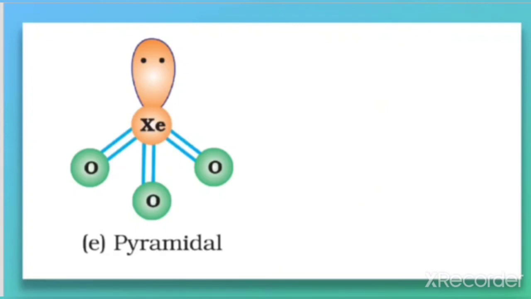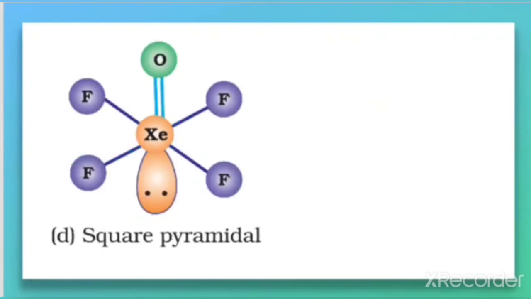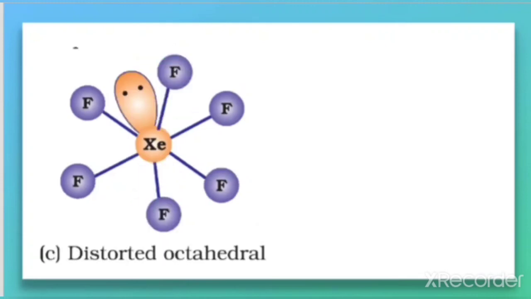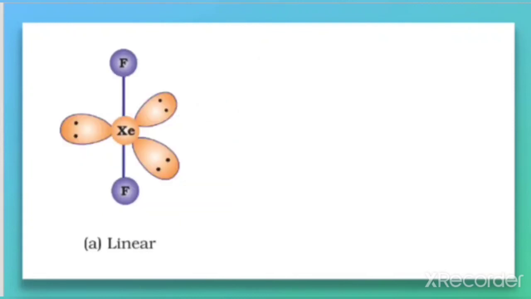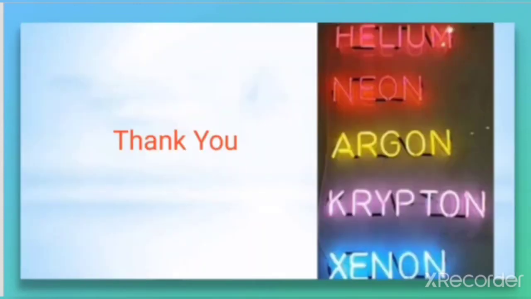This is very important to learn, the structure of compounds of xenon, because usually you will get questions on this area. What is the structure for XeO3? The geometry is tetrahedral, but the shape is pyramidal. XeOF4 has square pyramidal shape. XeF6 is distorted octahedral. XeF4 is square planar, and XeF2 has linear shape. So this is what we have discussed about the structure of important compounds of xenon.